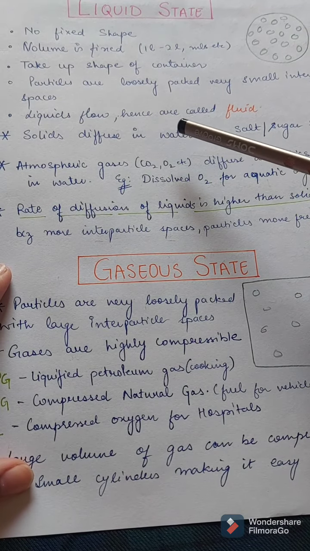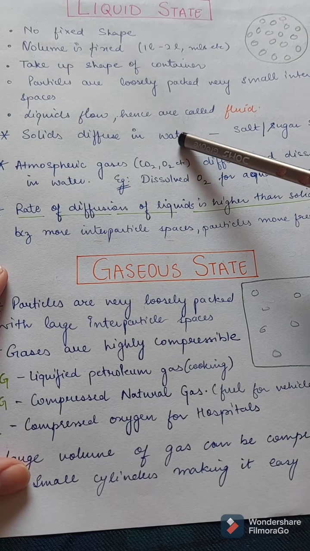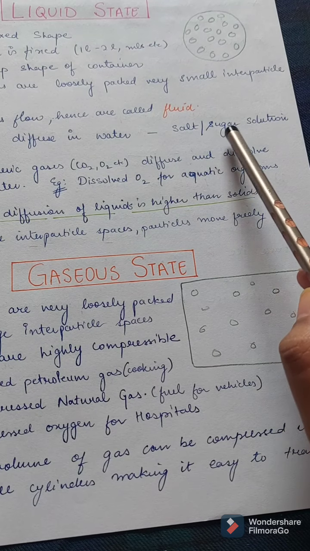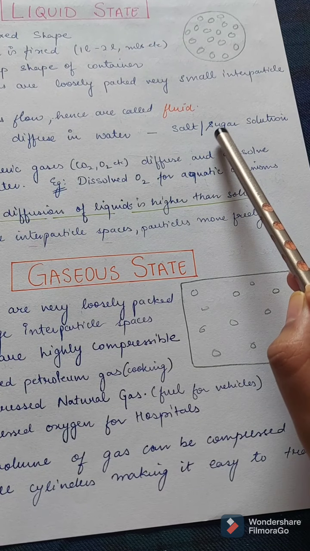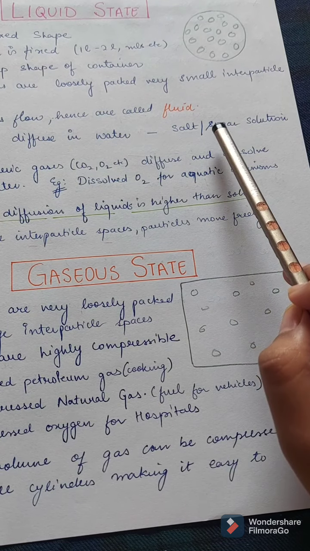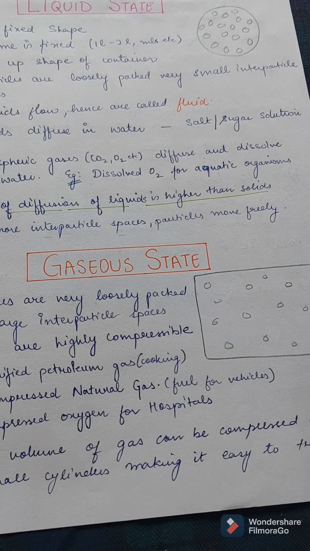So now, solids diffuse in liquids. For example, as we saw when we prepared the salt or sugar solution, salt and sugar are the solids and they diffuse in the water to make the salt or sugar solution.